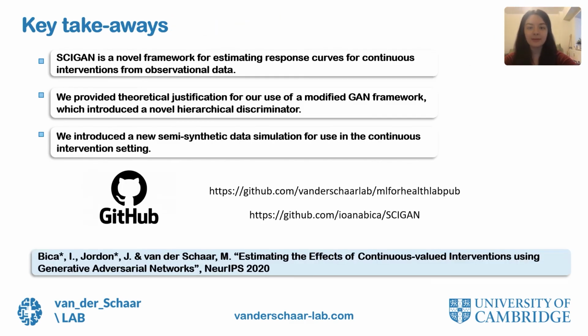To summarize, in this tutorial we introduce SAIGAN, which is a novel causal inference framework that tackles a less studied problem of estimating the effects of continuous valued interventions. SAIGAN uses a significantly modified GAN model to learn to generate counterfactual outcomes, which can then be used to learn an inference model using standard supervised methods capable of estimating these counterfactuals for a new patient. As part of our contributions, we provide theoretical justification for using such a GAN framework to learn a distribution of the counterfactual outcomes. Moreover, we introduce a new semi-synthetic data simulation to use for continuous intervention setting.